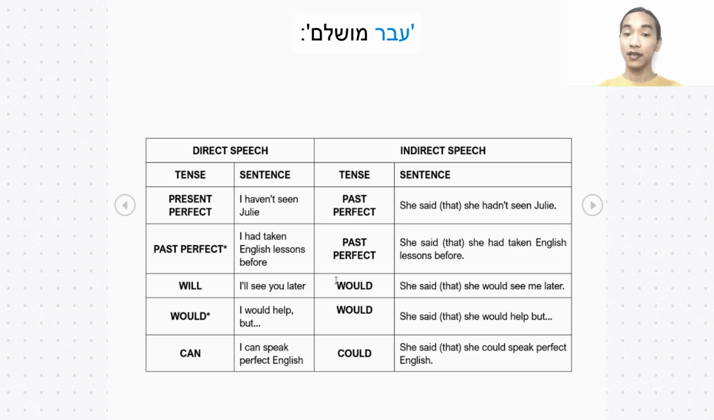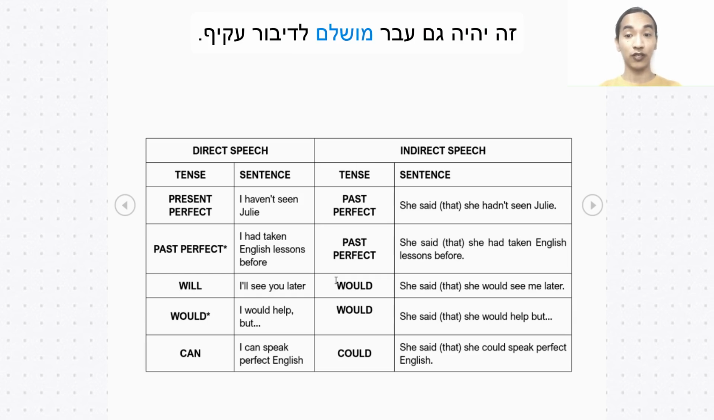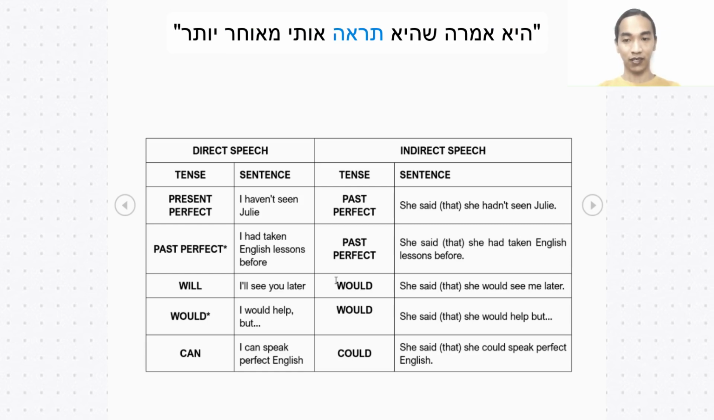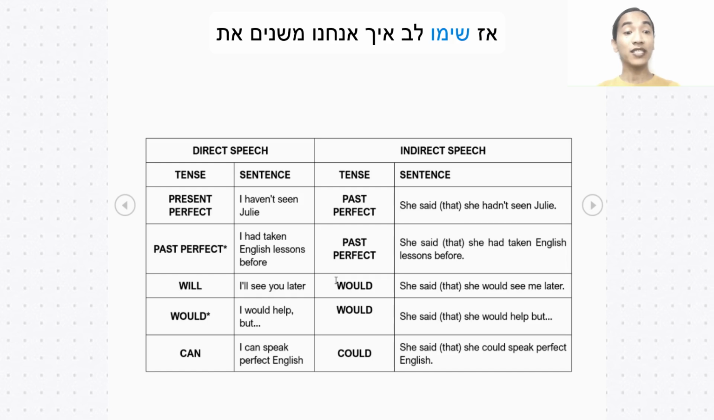Next sentence, past perfect, you don't have to change it. It is also past perfect for indirect speech. Example, I had taken English lessons before. Indirect speech, she said that she had taken English lessons before. Okay? Now, for sentences with will, you can just use would. All right? Example, I will see you later. She said that she would see me later. Also notice how we change the subjects just because we are referring to the speaker of the action.